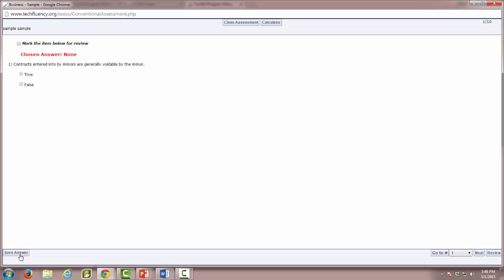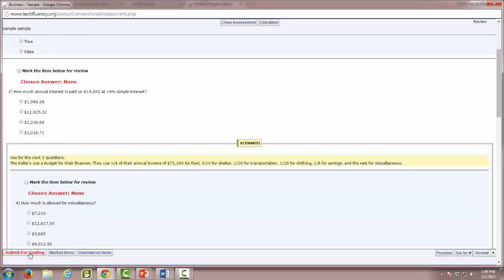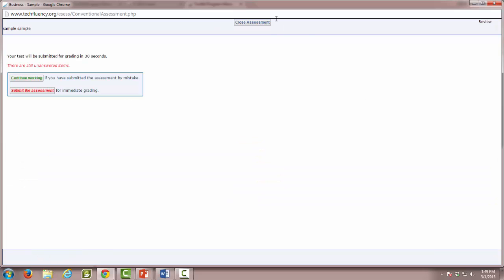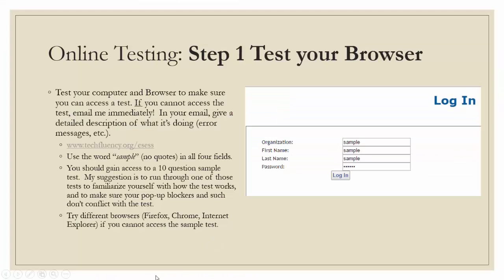After answering each question, you'll want to click Save Answer. And by the end of the test, you may click Review to see all questions. At the end, click Submit for grading. Once you've tested this, then you should know whether your browser and your computer support the online testing. If it does not, try another browser, Firefox, Chrome, or Internet Explorer.